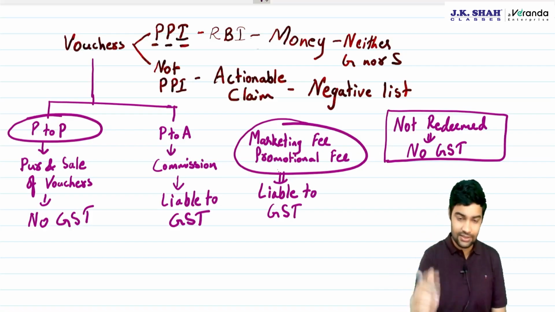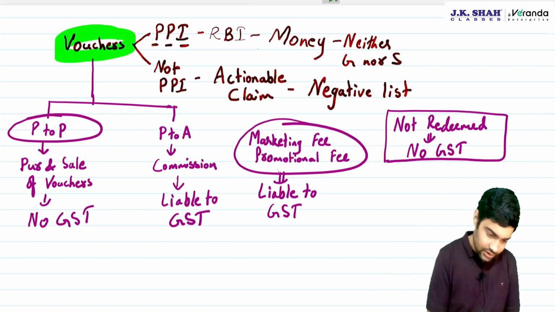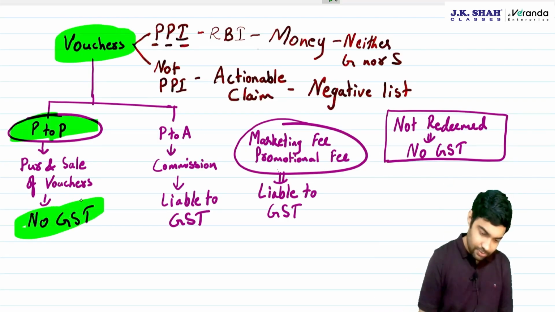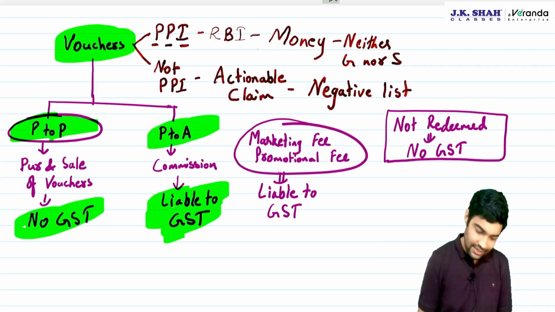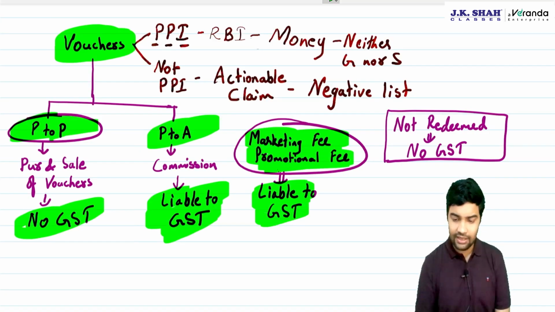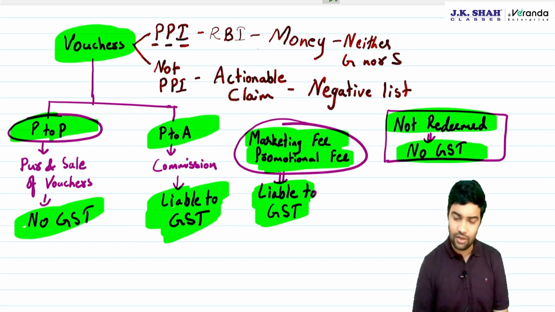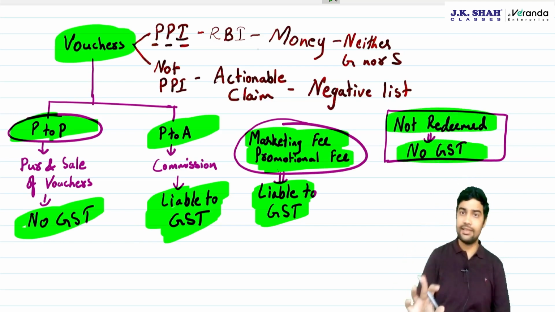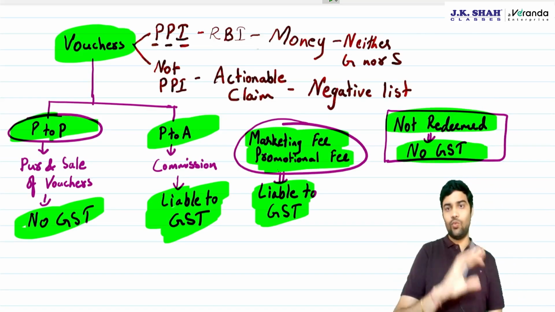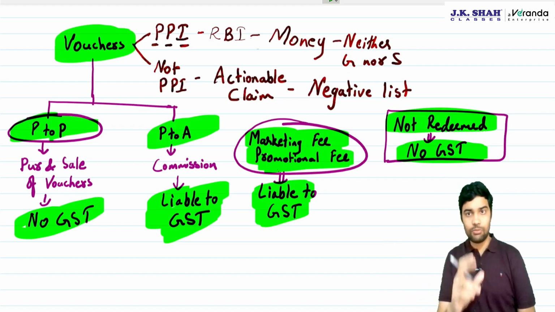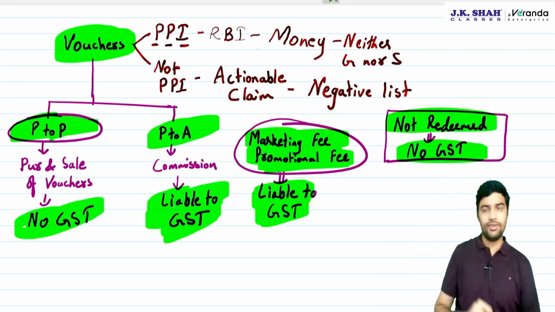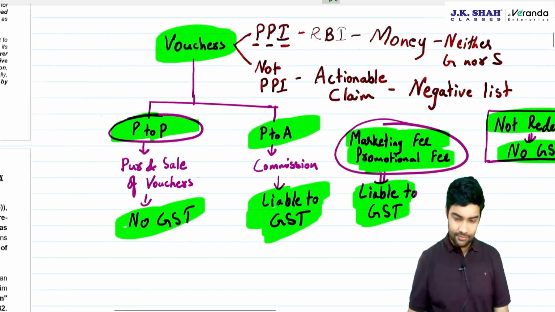Four things. First, is GST applicable on vouchers per se? Principal to principal, anyways, no GST. Principal to agent, GST will apply only on the commission portion. Marketing fee or promotional fee, obviously GST will apply. If it is not redeemed, then there is no question of any GST. Clear? Okay. Let's read the circular and thereafter, if you want, you can come to this and take a note of this much because this is the entire gist of this particular circular.